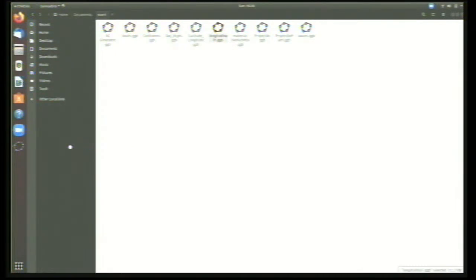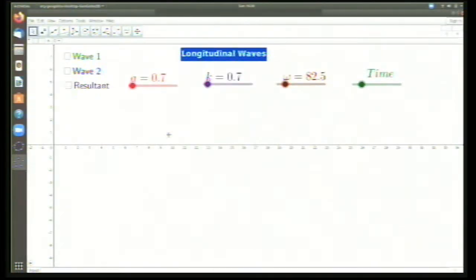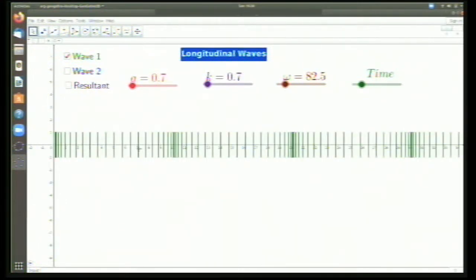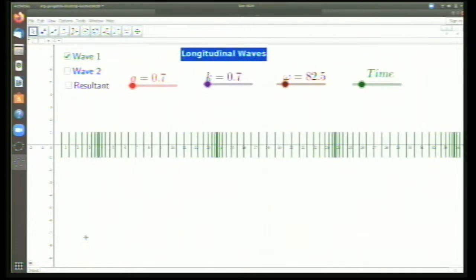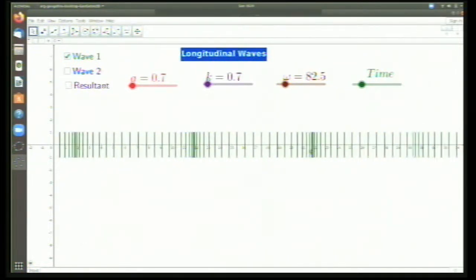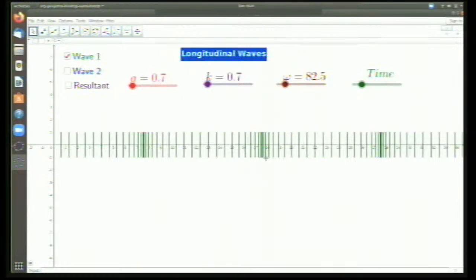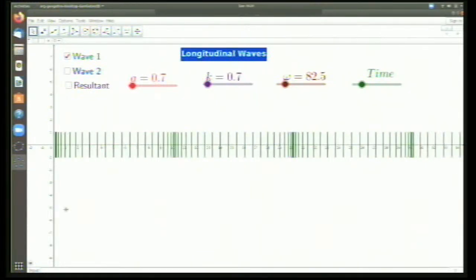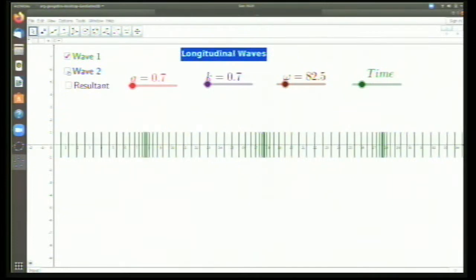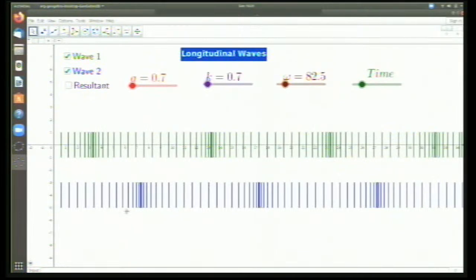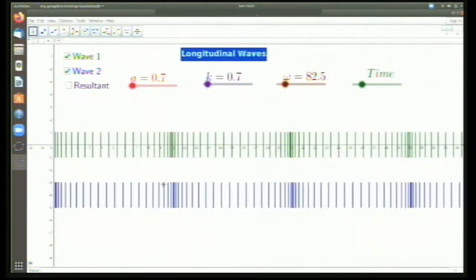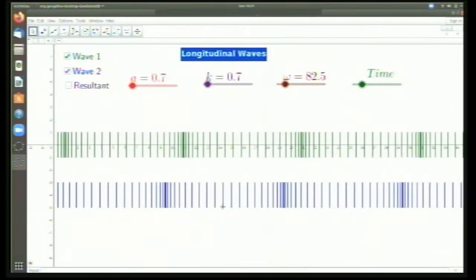In the longitudinal wave, again, if I show you a longitudinal wave here, I'll show how this motion happens. See, this wave starts going in the positive direction. This is a longitudinal wave. A sound wave is an example of a longitudinal wave. Now what about the wave towards the negative direction? See, this is a wave towards the negative direction. Again, you can see that these are actually compressions. Compressions are going towards the left in this case.